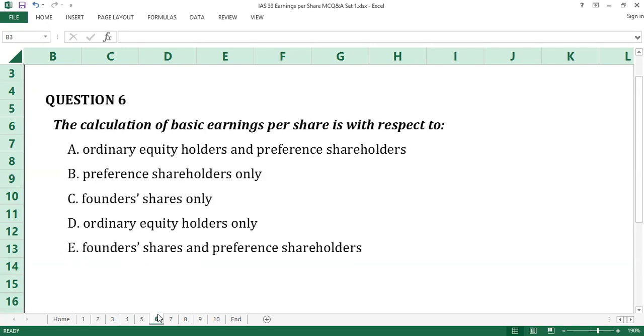Question number 6. The calculation of basic earnings per share is with respect to dash. A, ordinary equity holders and preference shareholders. B, preference shareholders only. C, founders shares only. D, ordinary equity holders only. E, founders shares and preference shareholders.